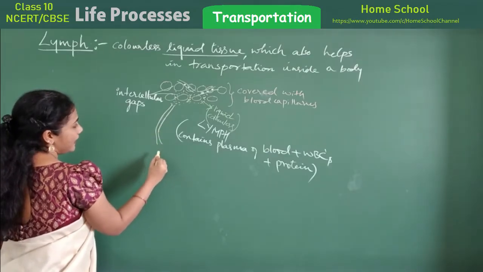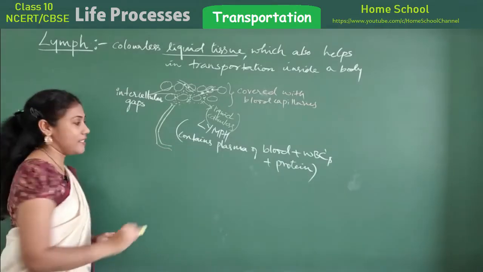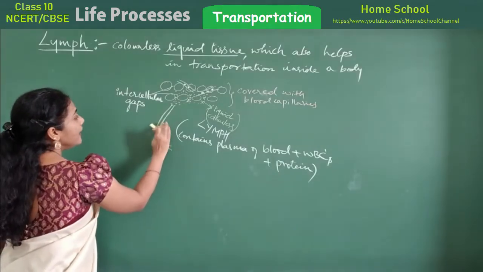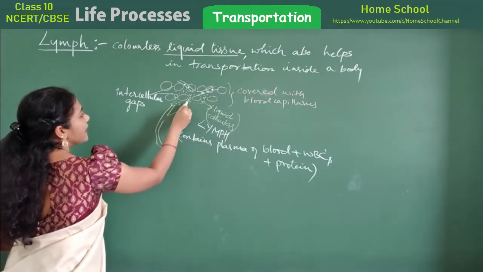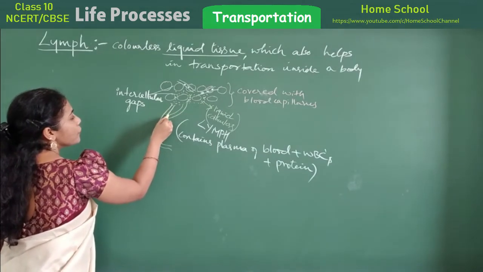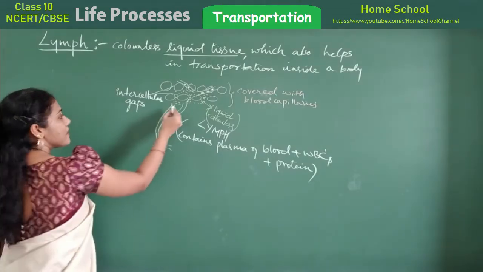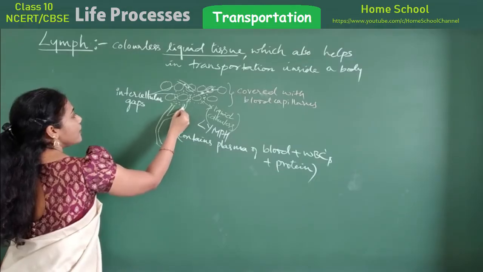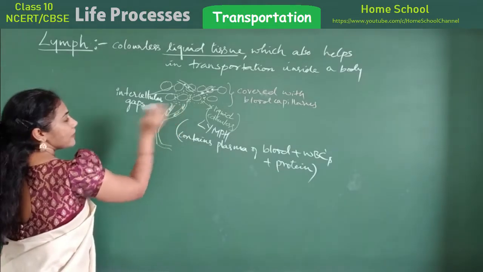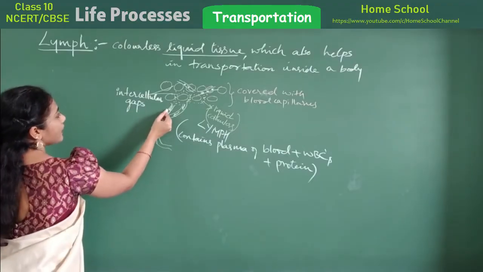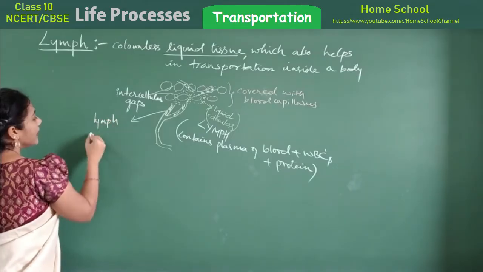You will actually have so many lymph capillaries. From lymph capillaries, it will flow to lymph vessels. These guys, I'll show the arrow mark here, and the small pipes, branches, this is what we actually call lymph capillaries.